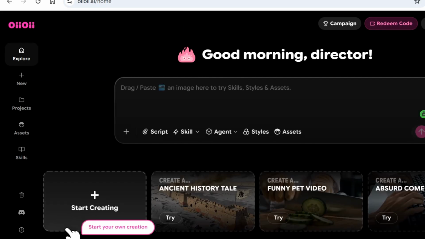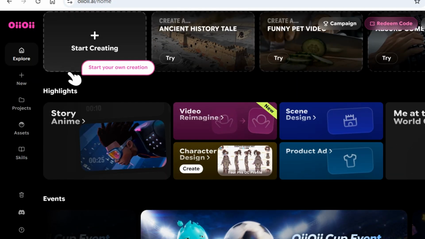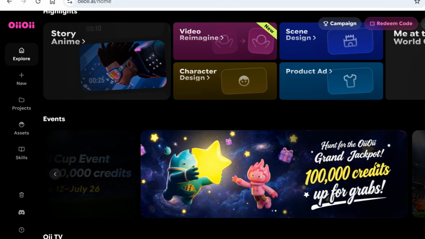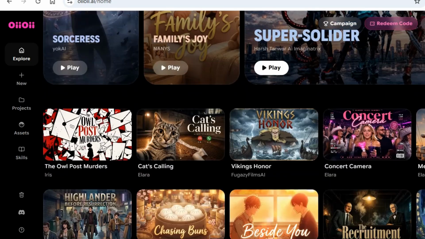I came across this new website or app. Okay, OE is a new AI platform that helps you to generate your content. Whether you want to create a movie, they have templates. You can also create things like a World Cup event. If you want to reuse the template, this is it.